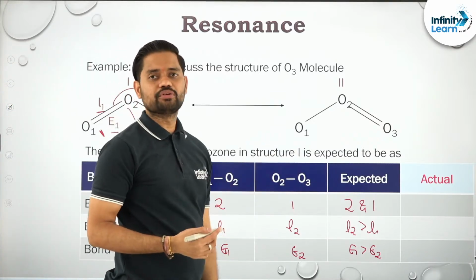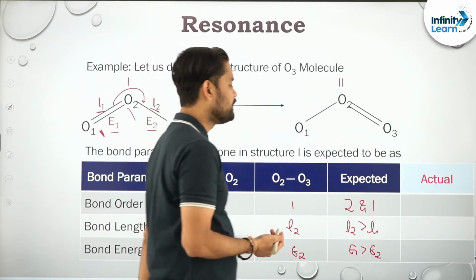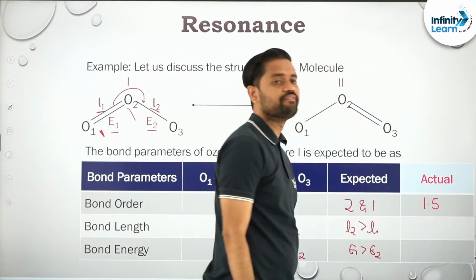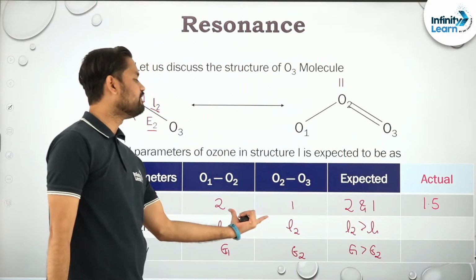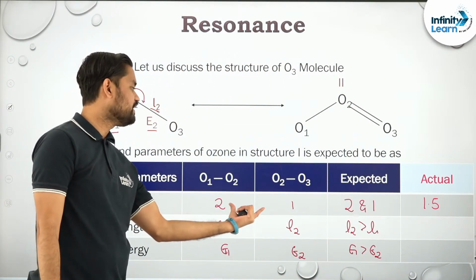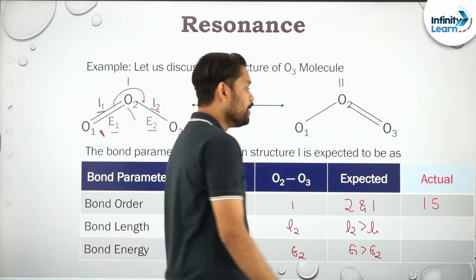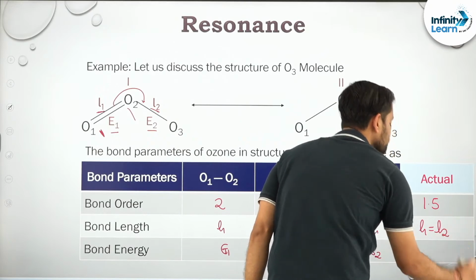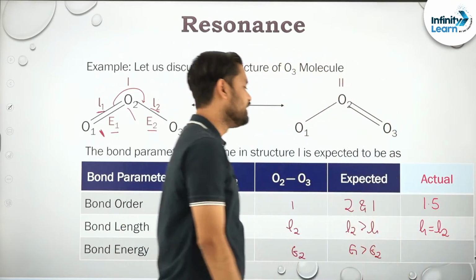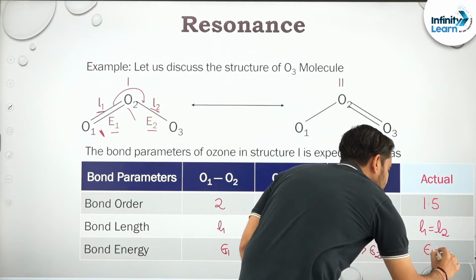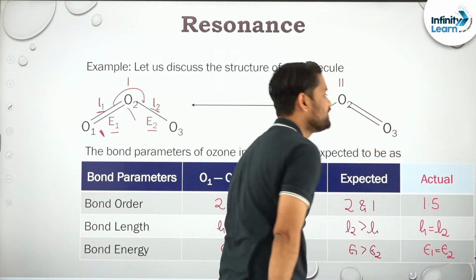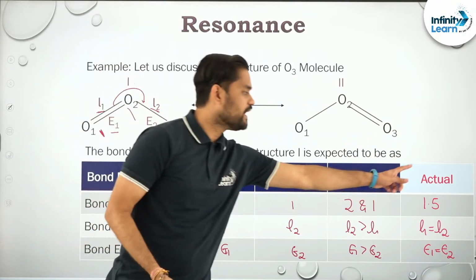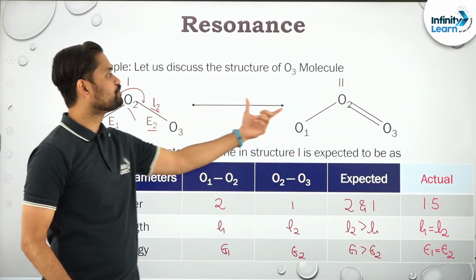Actually, when the ozone molecule was analysed with respect to structure, it was found that it has bond order of 1.5, which is exactly the average of these two bond orders. Okay, then its length was found to be L1 is equal to L2. Last but not the least, the energy was also found out to be what? E1 is equal to E2. ये पता चला. Hence what people thought was that this result they are getting is the average of these two structures.